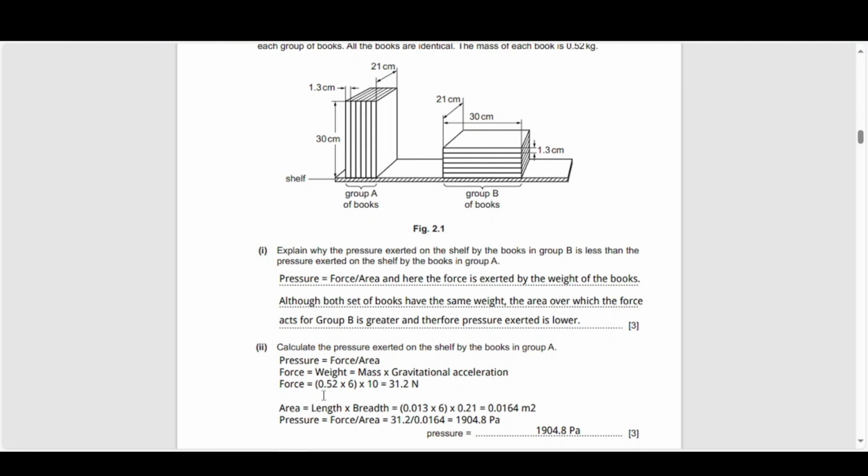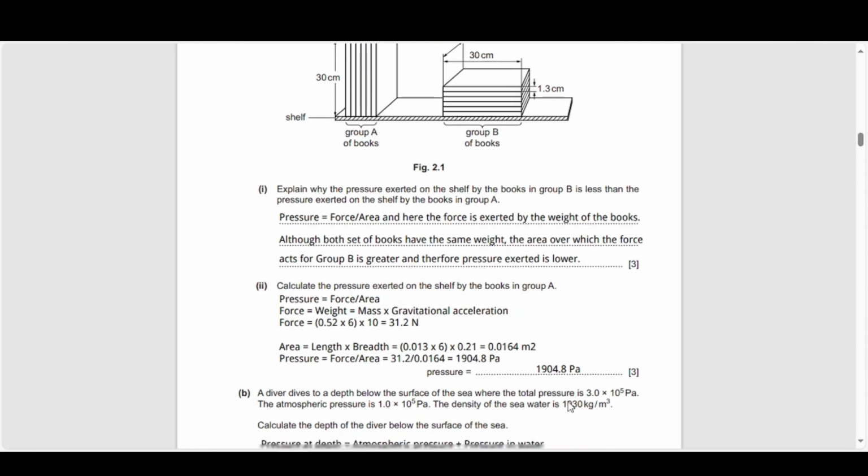The pressure is then the force divided by the area. Got a force of 31.2 newtons. You've got an area of 0.0164 meters squared, giving you a total value of 1,905 pascals roughly for the group of books in A.